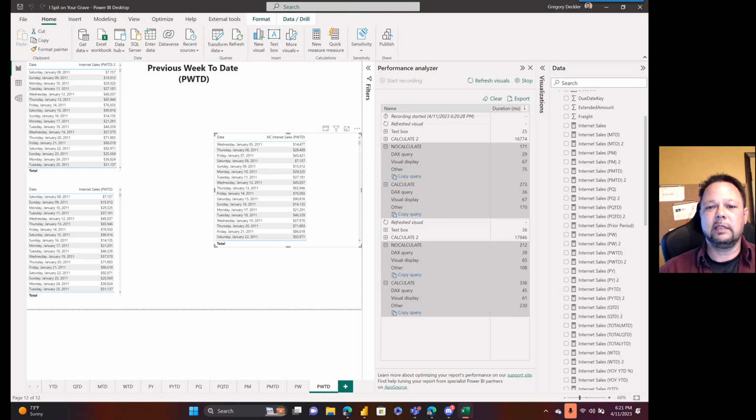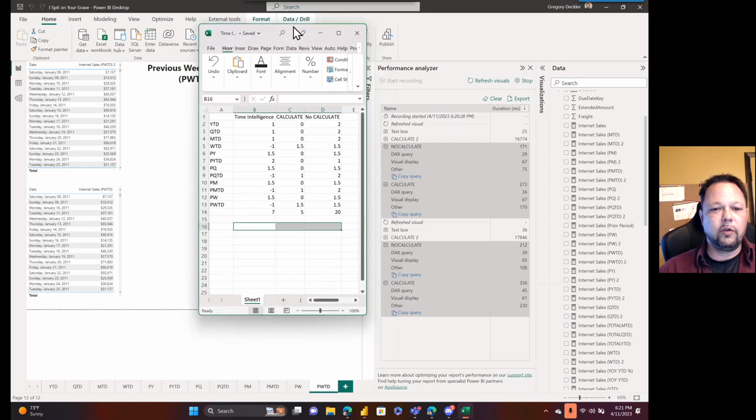Final result tally is in. I've been going through and making sure that this is all correct. In terms of points, no calculate gets 20 points. Time Intelligence comes in second with 7, and calculate comes in last place with 5. So there you have it. Again, I spit on your grave, Time Intelligence, and calculate to boot.